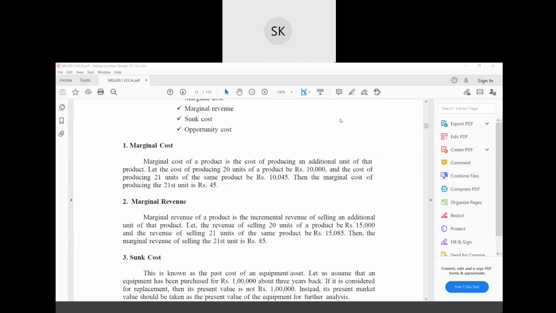Let me note. So for producing 20 units of product, the cost was rupees 10,000. Now you are producing 21, and it is costing you 10,045. This 21st is the extra unit.